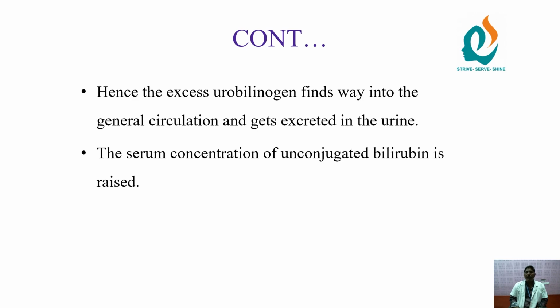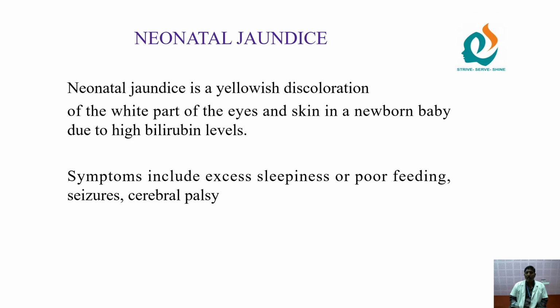What is meant by conjugated bilirubin? Conjugated bilirubin is otherwise known as direct bilirubin. This bilirubin is excreted from the liver. Unconjugated bilirubin is otherwise known as indirect bilirubin. It will not be excreted. It binds to albumin. It is present specifically in the liver region. Conjugated bilirubin is soluble in water. Unconjugated bilirubin is insoluble in water.